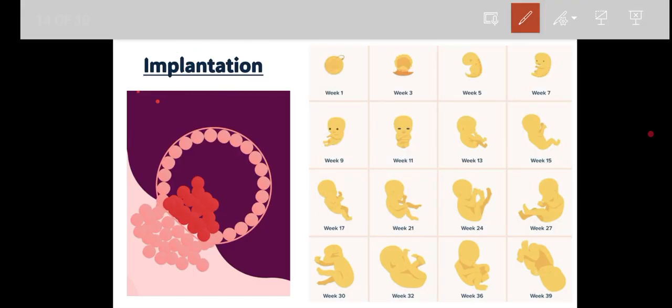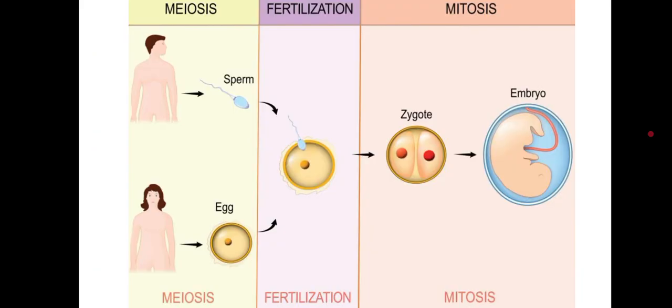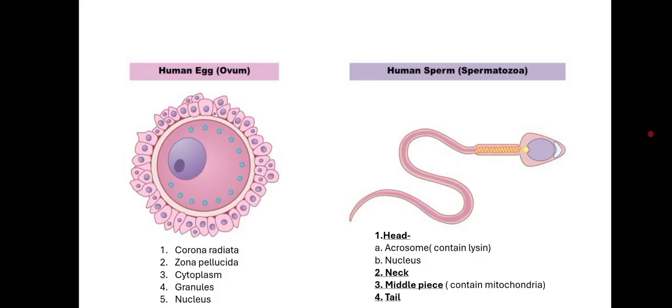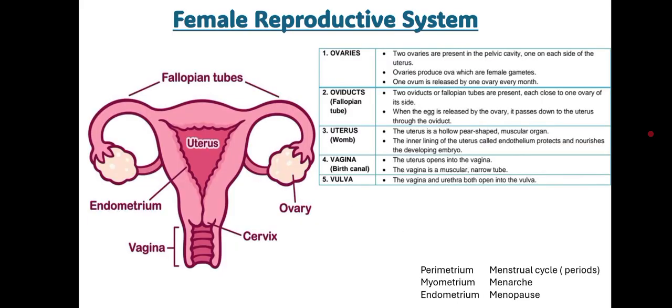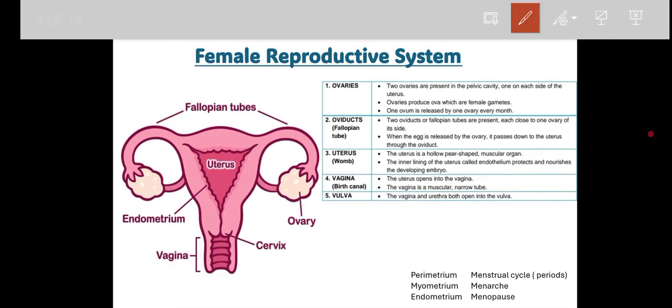So apart from this, the period of gestation is also there, whether it is mentioned or not, let's see. Okay, a few points I left maybe, just you can check here.